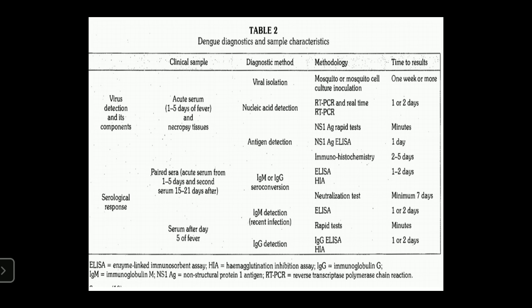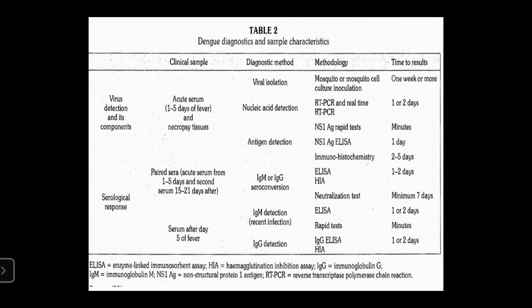And also antigen detection like non-structural protein antigen ELISA and immunohistochemistry, and also identifying antibodies like IgM and IgG seroconversions, performed by ELISA and HIA tests.